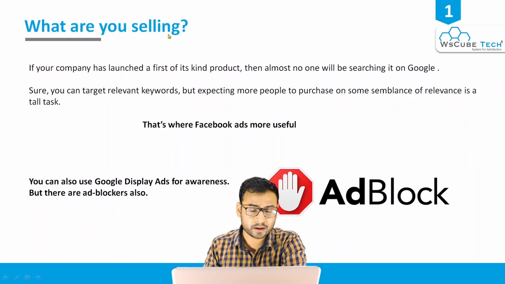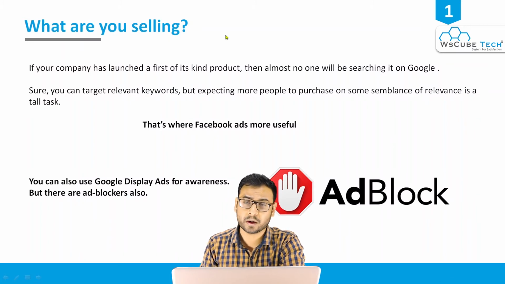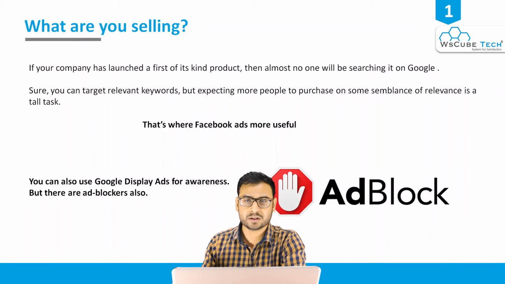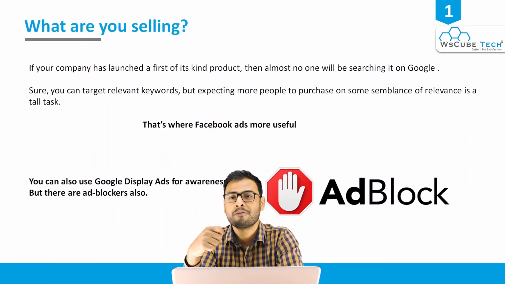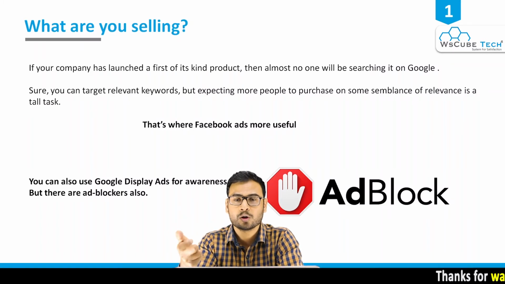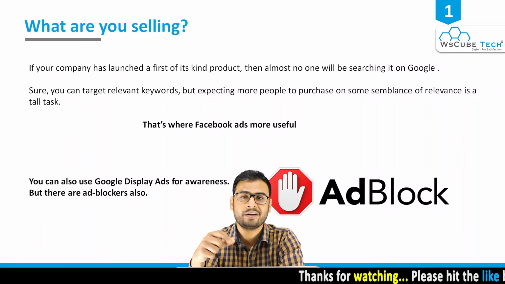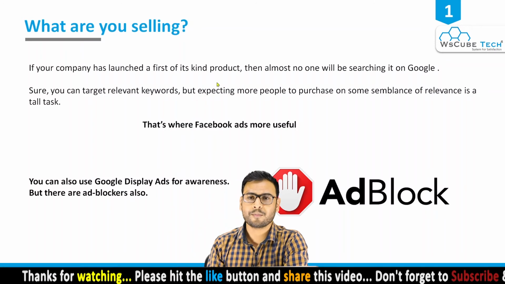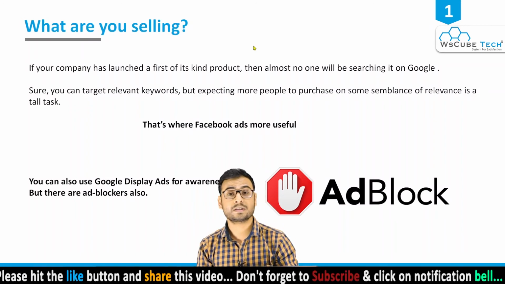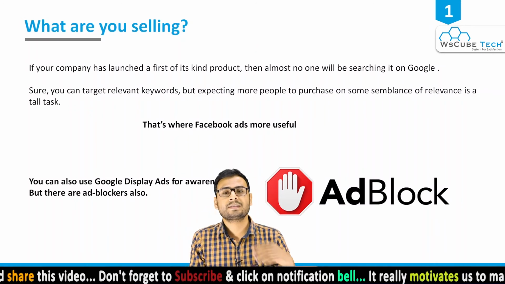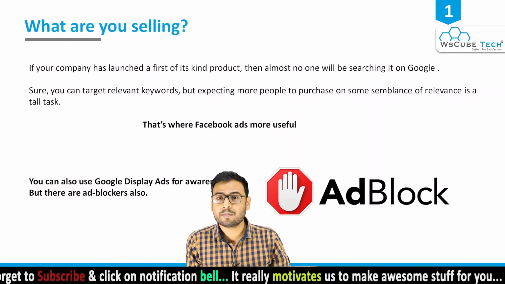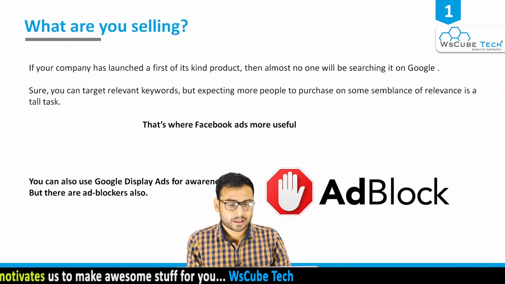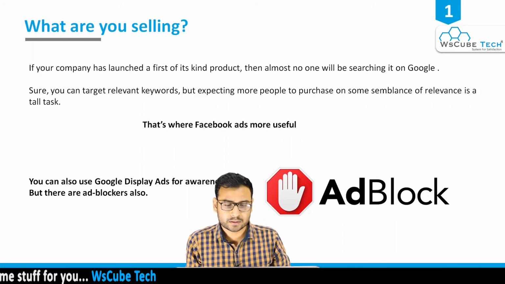So if you are thinking that this is something like brand awareness, if our product is new, we should go for brand awareness, and that is there with Facebook ad, and Google ad is all about keywords. It's not like that. We do have different options in Google Ads also. There is Google Display Network also, where we can show our ads on different partner websites of Google, right? But there comes another problem, that there are so many ad blockers now available in the market, right? So that is again a problem, and those ad blockers will not allow your ad to appear on different websites. So that is again an issue when you are going for display network, right?